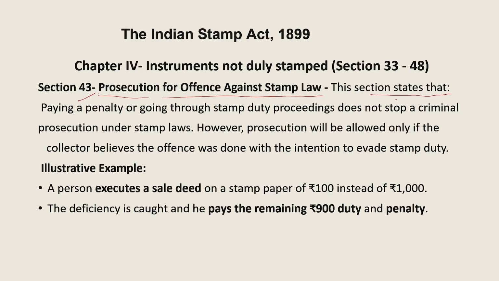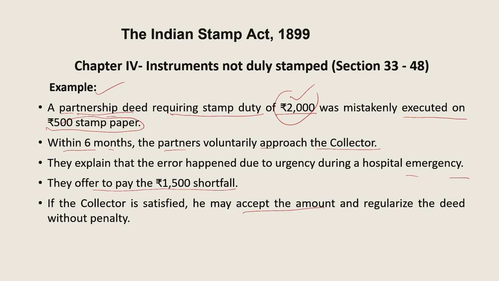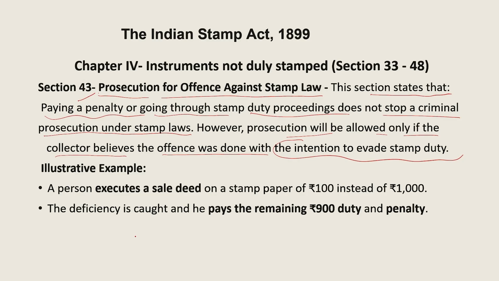This section states that paying a penalty or going through a stamp duty proceeding does not stop a criminal prosecution under stamp law. However, prosecution will be allowed only if the collector believes the offence was done with the intention to evade the stamp duty. Now, just a few seconds back, we discussed that if the collector is satisfied, he may accept the amount and regularize the deed without penalty. But here, if the collector believes the offence was done with the intention to evade stamp duty,